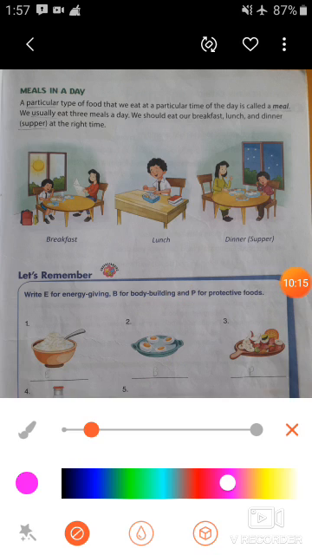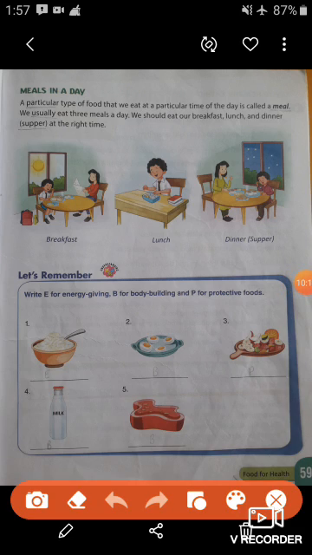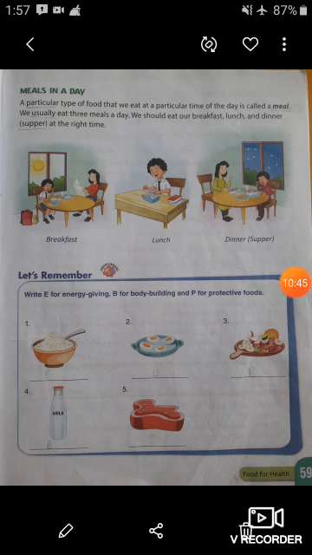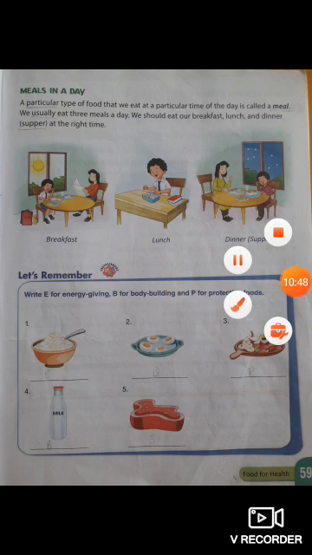Next one. This is a picture of fruits. So fruits are protective food. So you have to write here P. Now in next, this is milk, and milk is bodybuilding food. So you have to write here B. At last, what is this? This is meat, and meat is also a bodybuilding food. So you have to write here B. Now students, this exercise is completed.